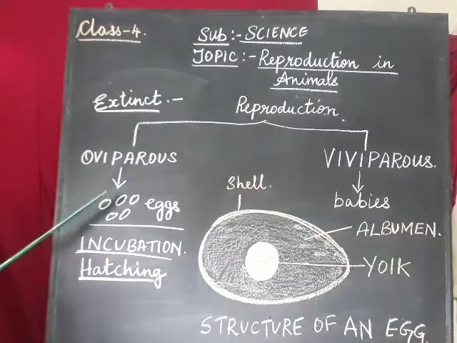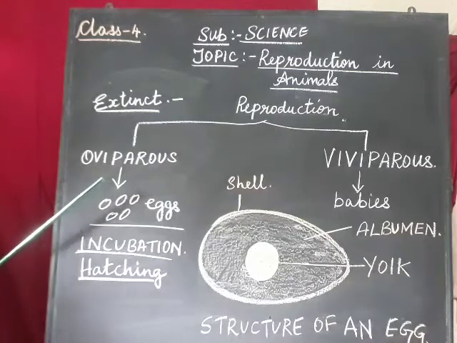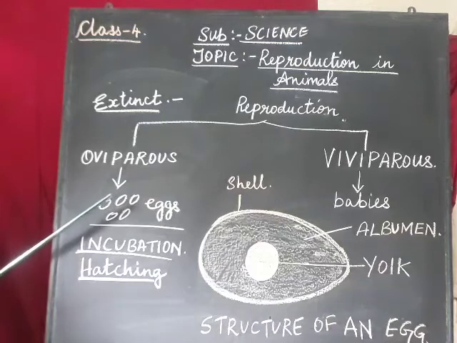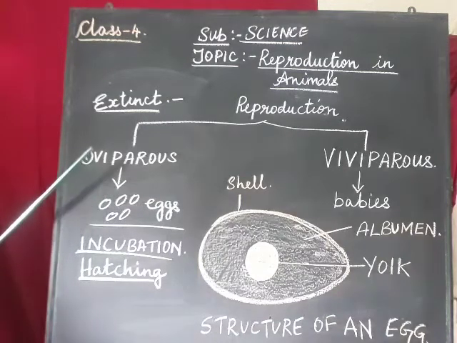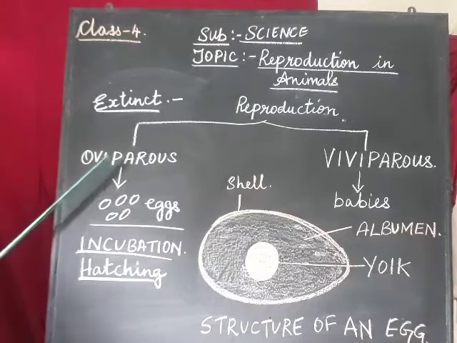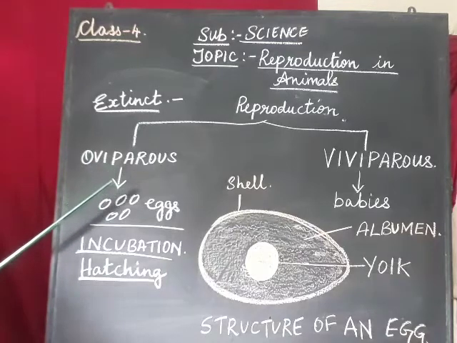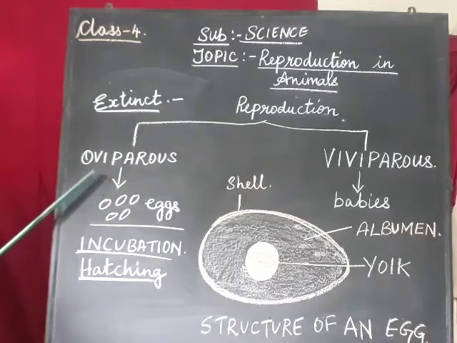Now one category is birds. Then another one is reptiles. Reptiles means lizards, crocodiles, yes, snakes, all of them lay eggs. Okay, did you follow me? So animals who lay eggs are known as oviparous animals. Okay children? Yes.